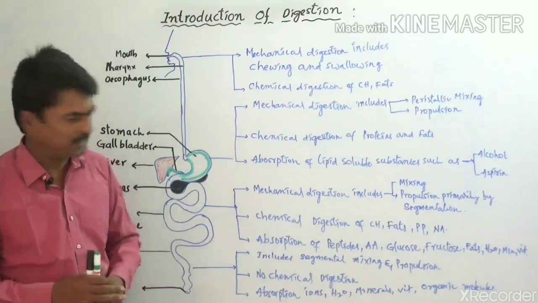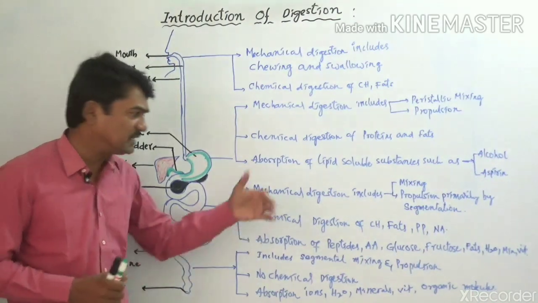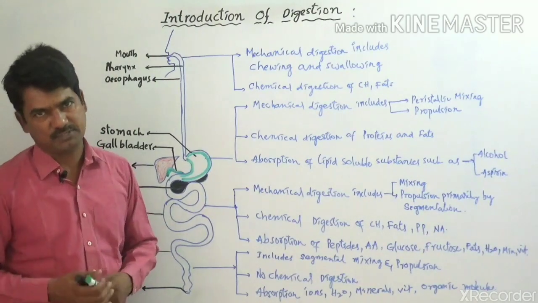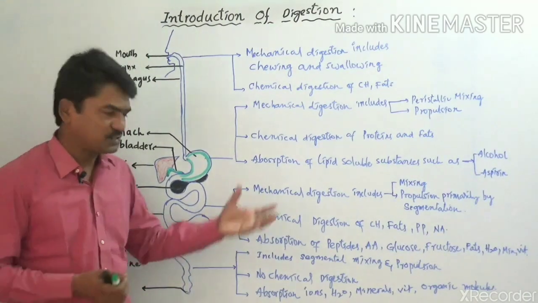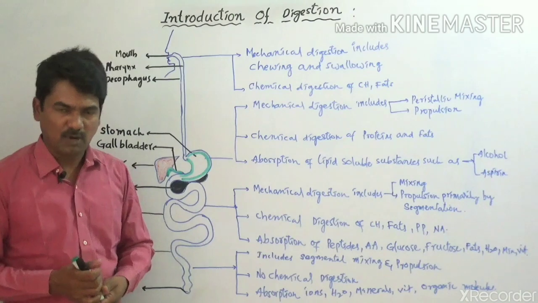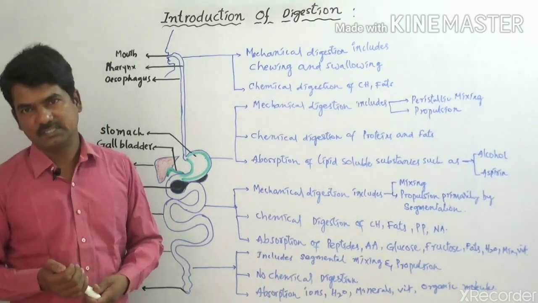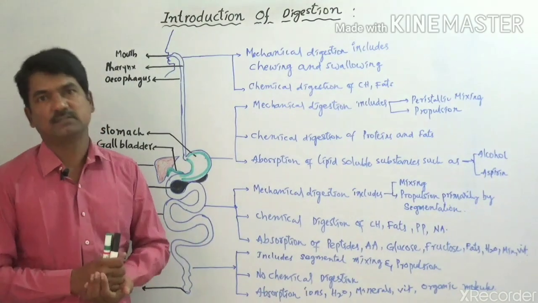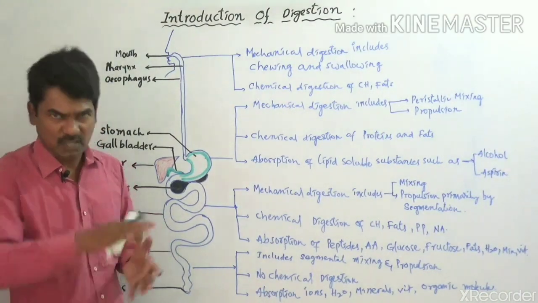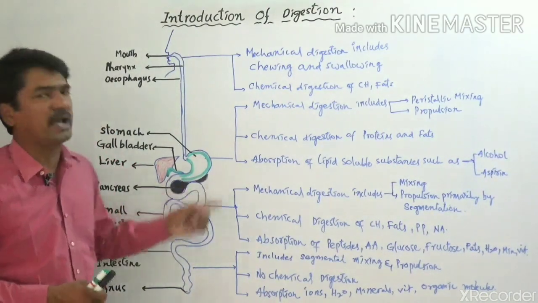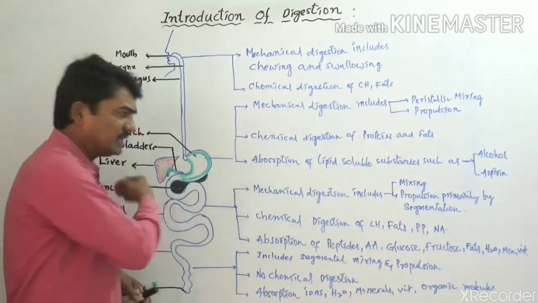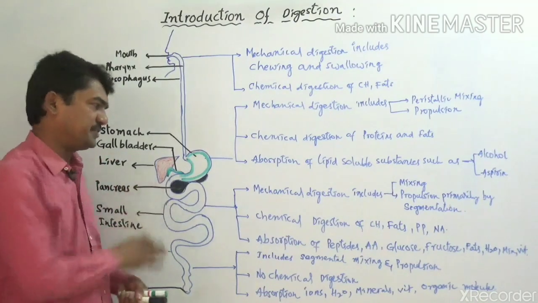Complete digestion takes place in the small intestine by the release of pancreatic juices, which are provided with many enzymes: steapsin, maltase, sucrase, lactase, etc. Nucleases and carboxypeptidase are also enzymes produced by the pancreas, and by the release of these enzymes, the chemical digestion takes place in the small intestine.